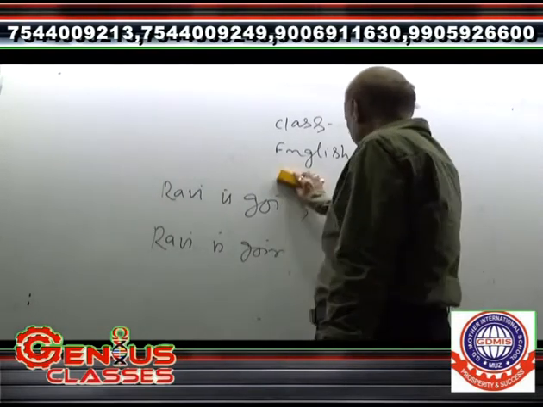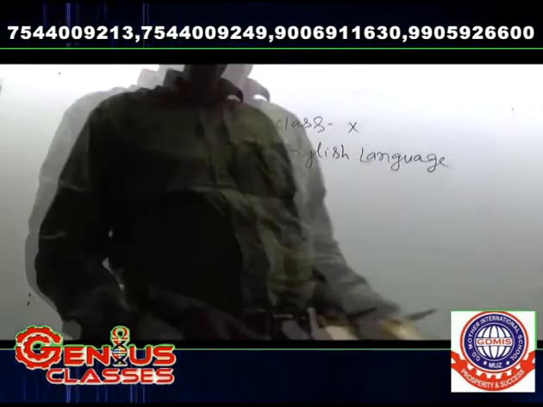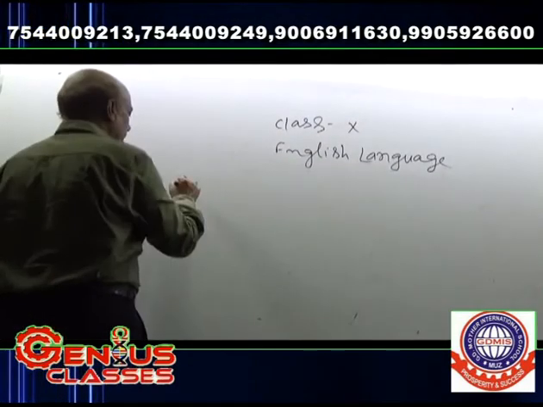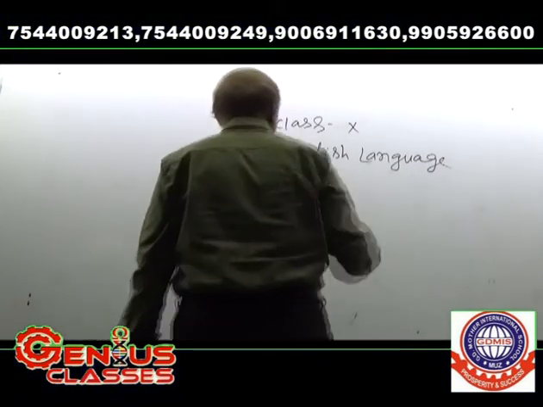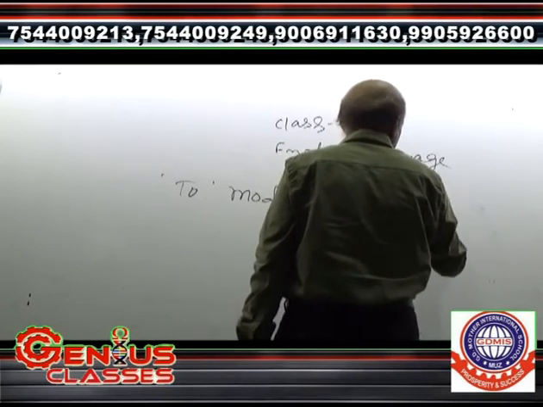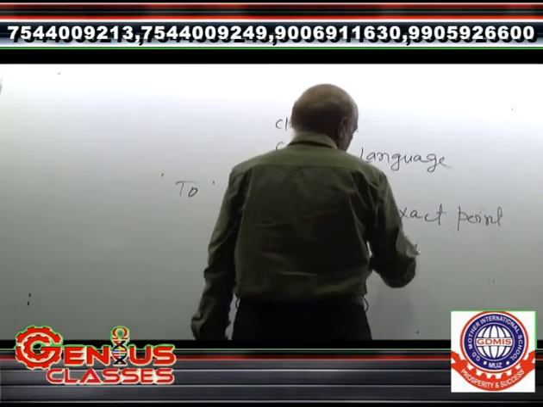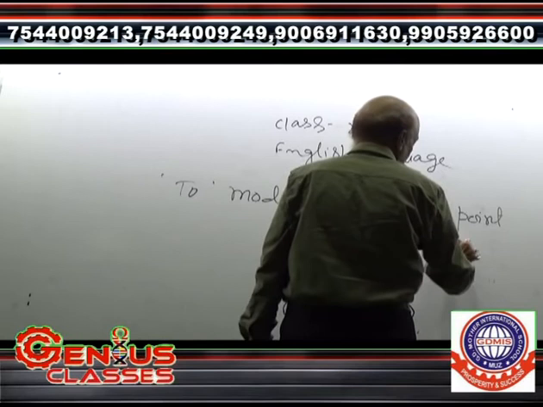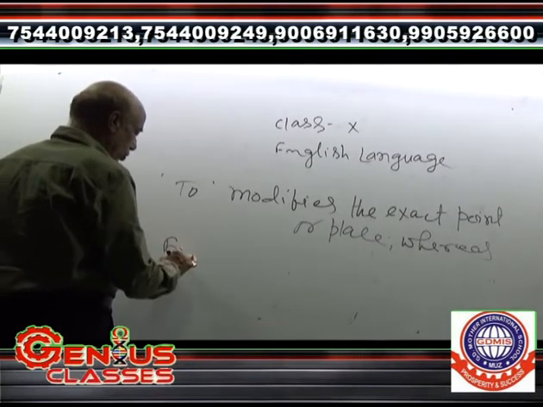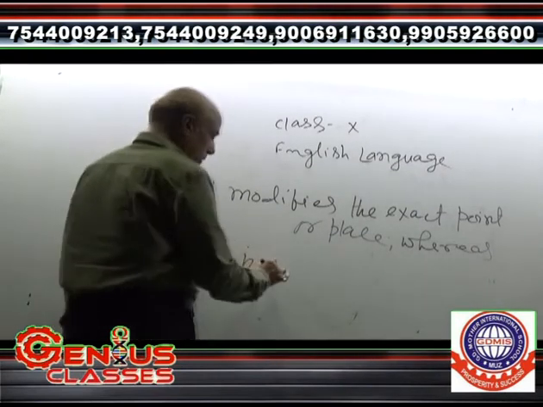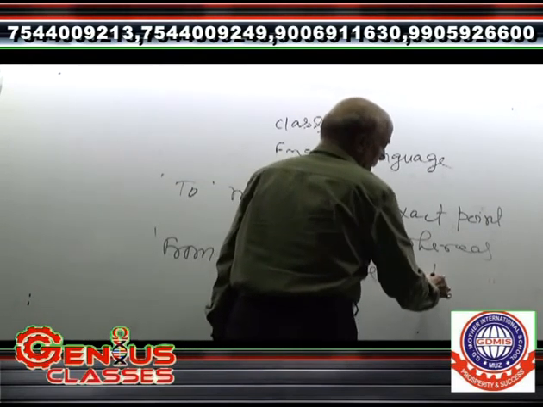Now, I have already told you that to is used to indicate the exact point, the exact point of place, whereas from is used for separation.